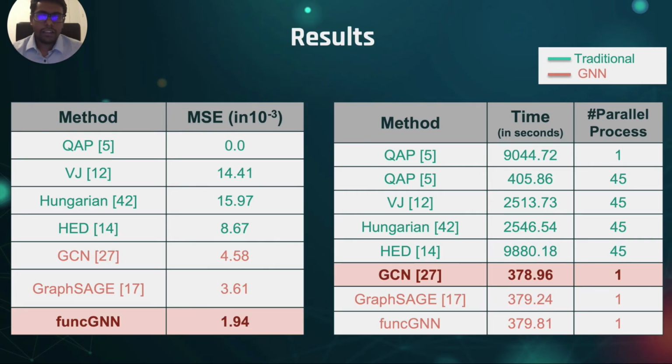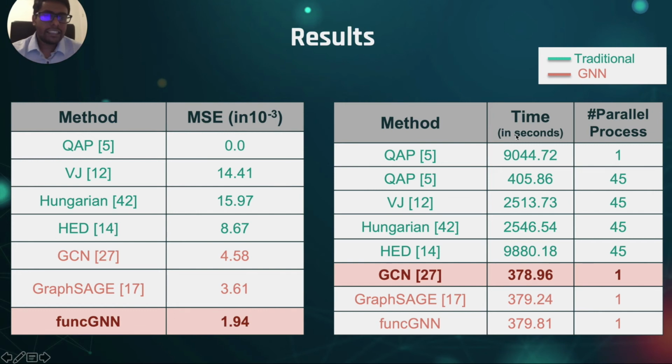We evaluate the proposed FuncGNN model with the help of two metrics: mean square error and total time taken. We compare FuncGNN with traditional graph approaches and other graph neural networks. Since QAP, or the quadratic assignment problem, was kept as the reference, the error observed in that is kept at 0. As we can see, FuncGNN achieves very good approximations to the base method compared to the other methodologies.